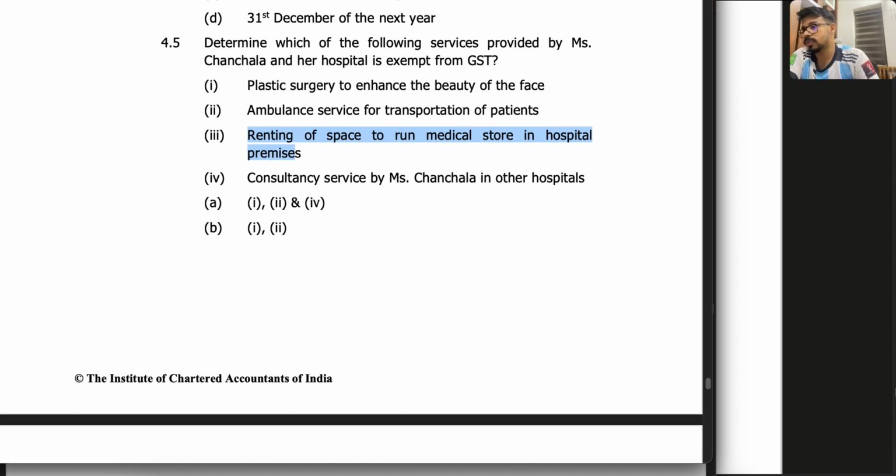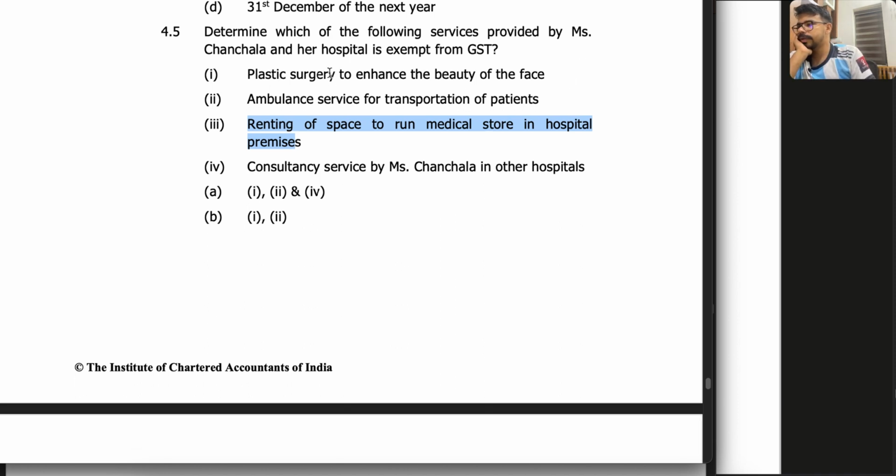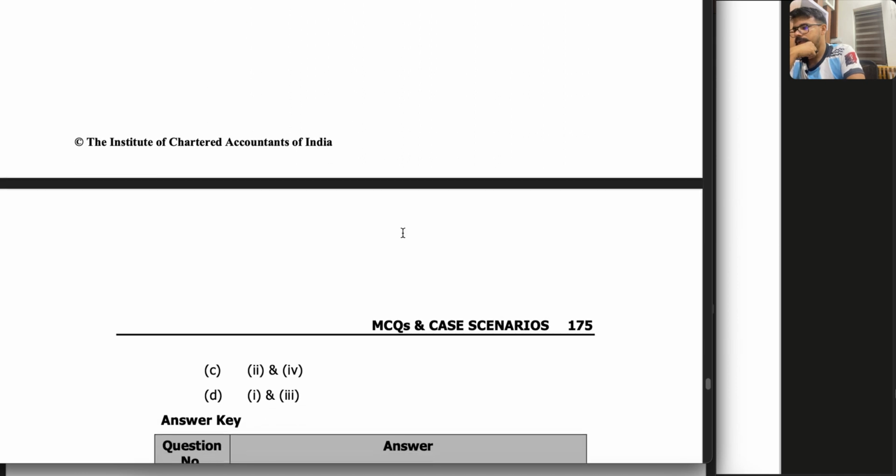So tell me which of these are exempted. The first one, I already told you, is taxable, so you have to sort your options that way. Wherever 1 is coming, you can just ignore that. So A is gone, B is gone, right? Now we have only two options, so the answer must be C or D, right?